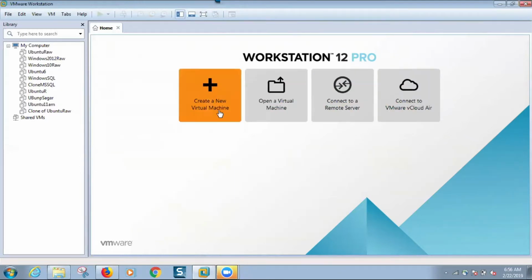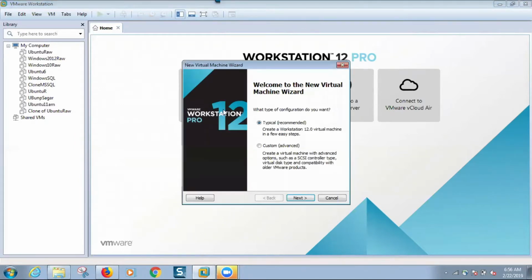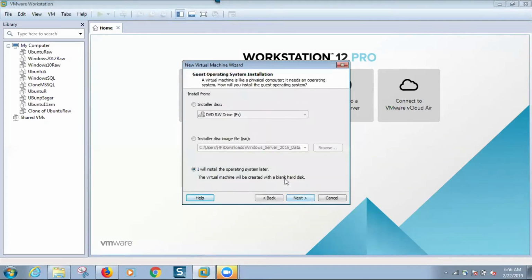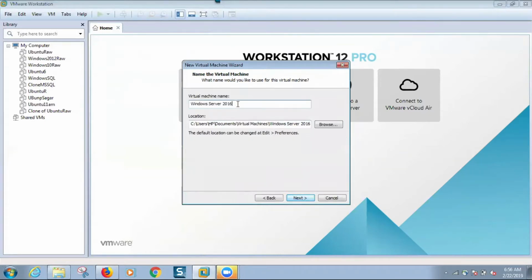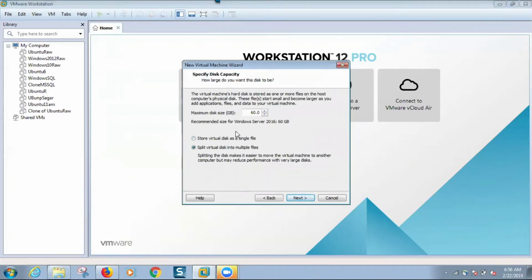Create a new virtual machine, where a lot of operating systems are there. Go next. Windows 16, I'm planning to do that. Windows 2016 version. Next, how much space you want, 60 GB or something like that for your hard disk. That's it. I want only 40 GB, it's more than enough.